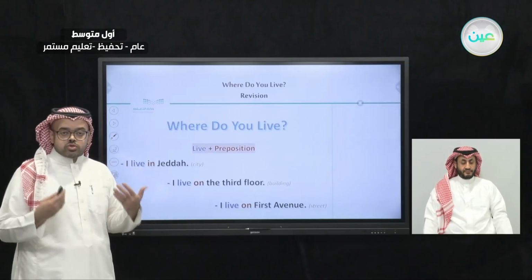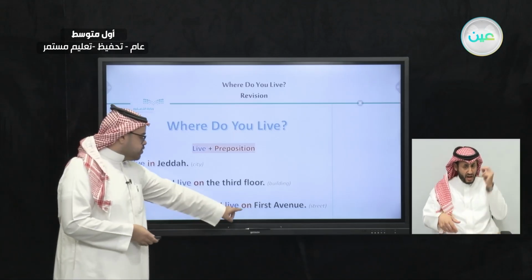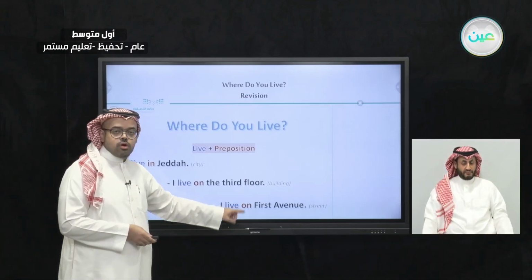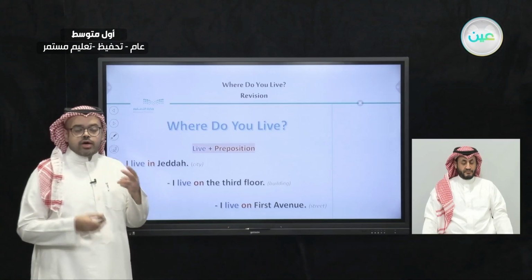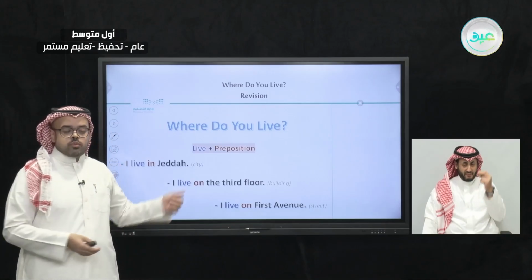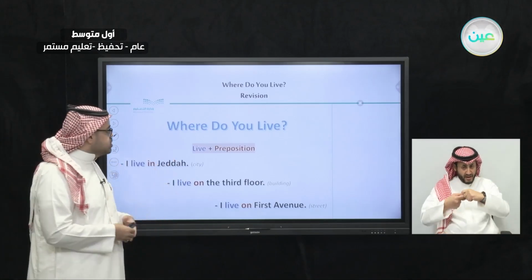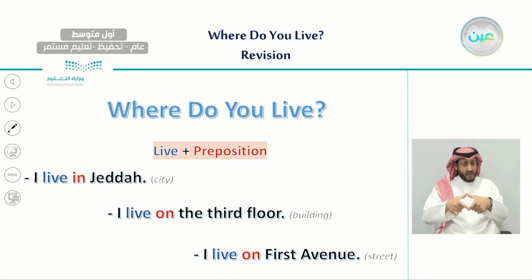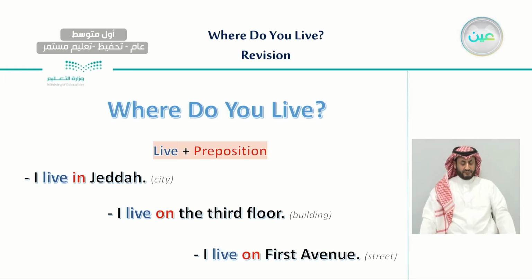So if we want to talk about streets, we would use the preposition on with the verb live. So we have only two prepositions we would use with the verb live if we want to answer the question, where do you live? We use live plus in if we want to talk about cities, and we use live plus on if we want to talk about buildings and streets. So this is a quick summary of what we learned last time.